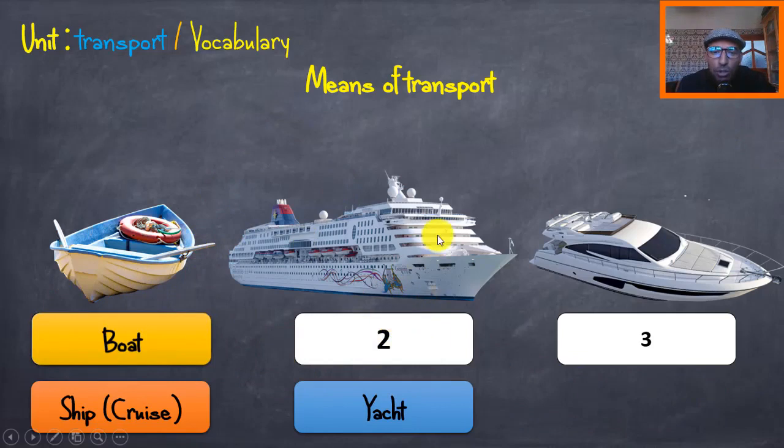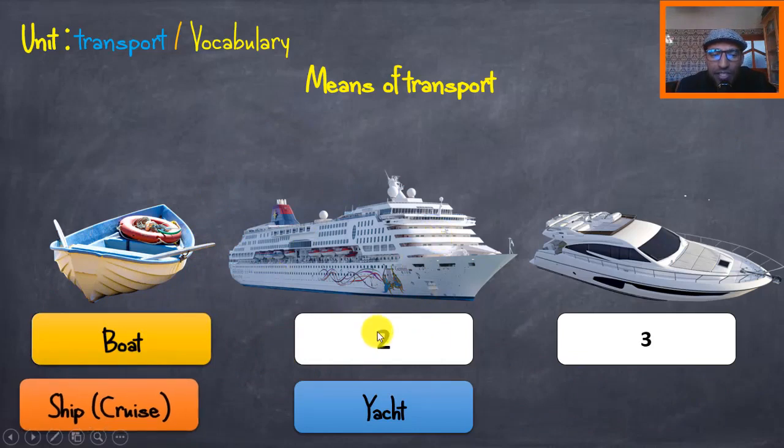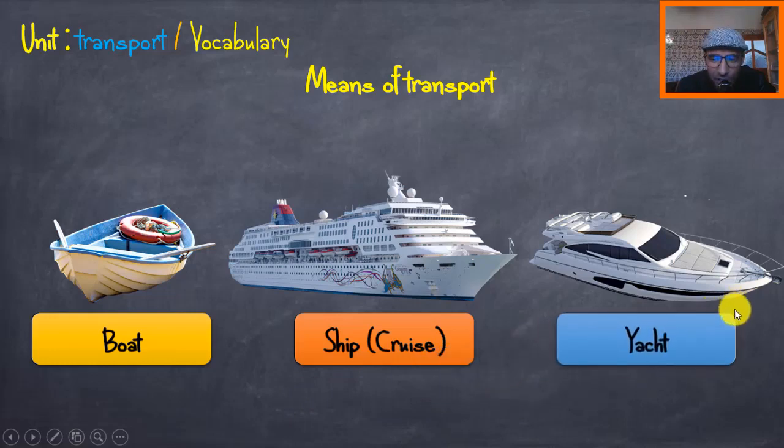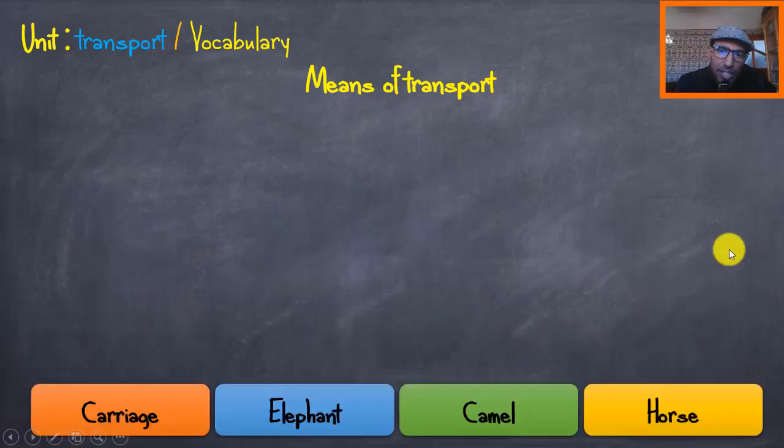What about number 2? Very good. That's the ship or the cruise ship. We also say cruise or cruise ship, right? This is a very big ship, just like the Titanic or any other kind of gigantic ships, right? Let's move to number 3. It's, of course, the yacht. Yes. Let's move to another group of words.